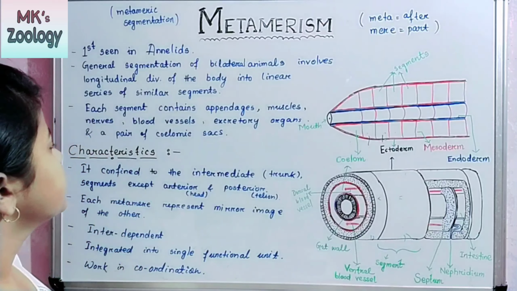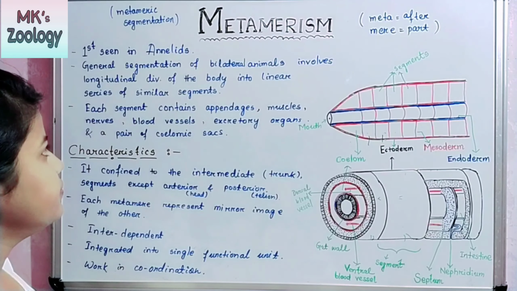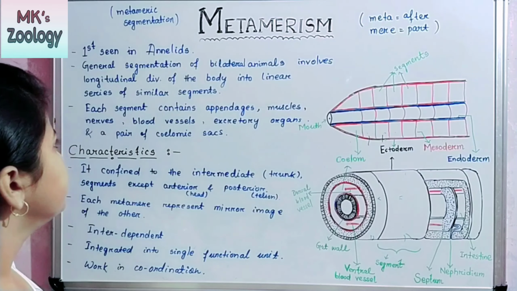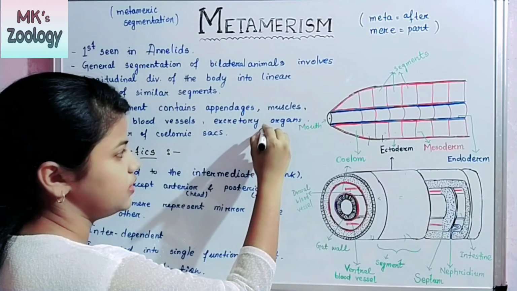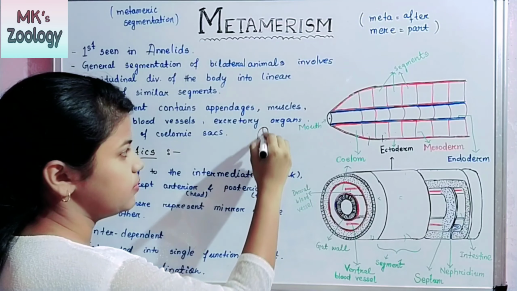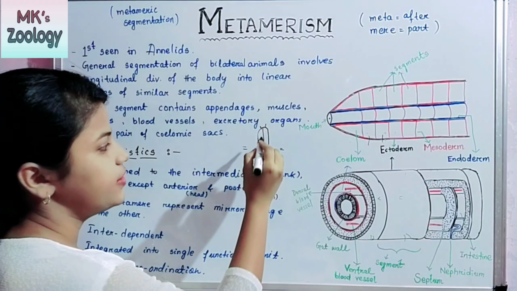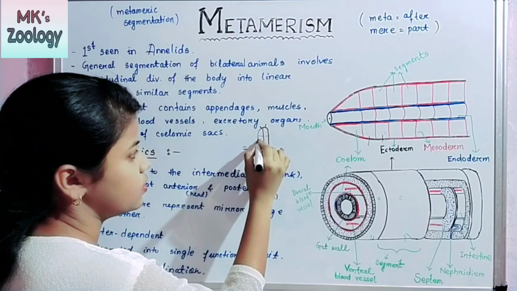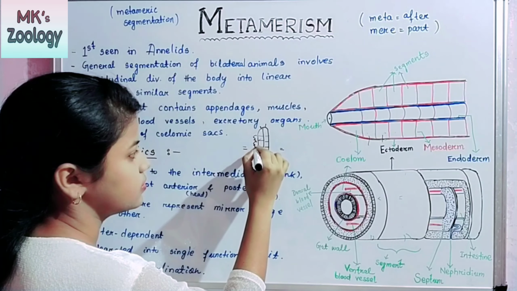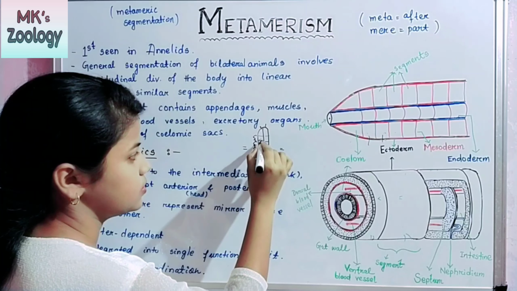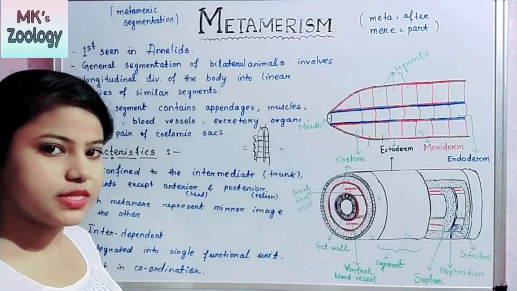The next one, general segmentation of bilateral animals involves longitudinal division of the body into a linear series of similar segments. It means if this is the body of the animal, and bilateral means both halves are equal, it divides longitudinally. This is longitudinal division, and these are the segments. A series of segments is present, and in the middle the gut is present.